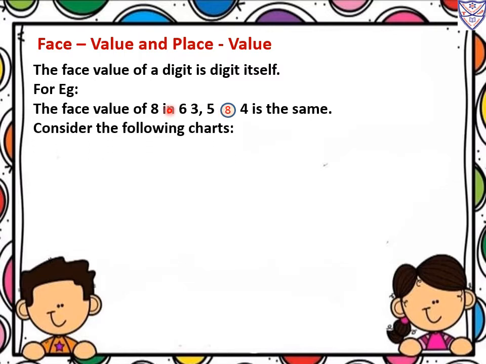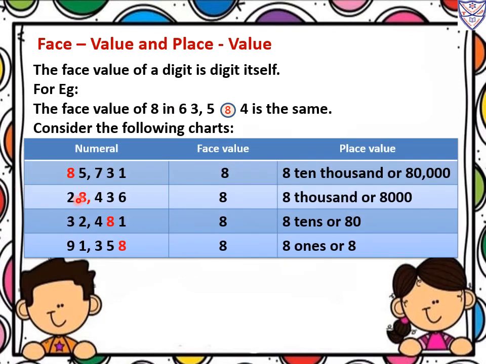See, consider the following chart. Here numerals, numbers are given. Here face value and place value. So the first numeral is 85,731. So what is the face value? 8. So it is the number itself only. Same only we will write.